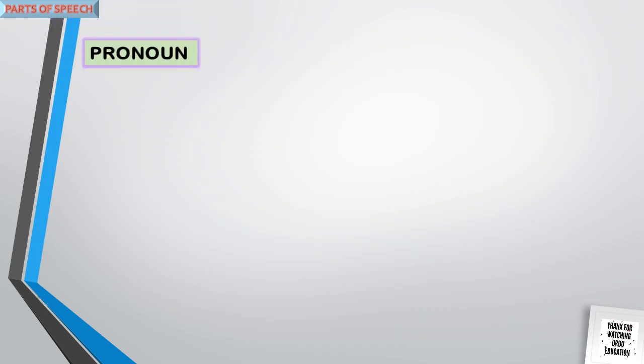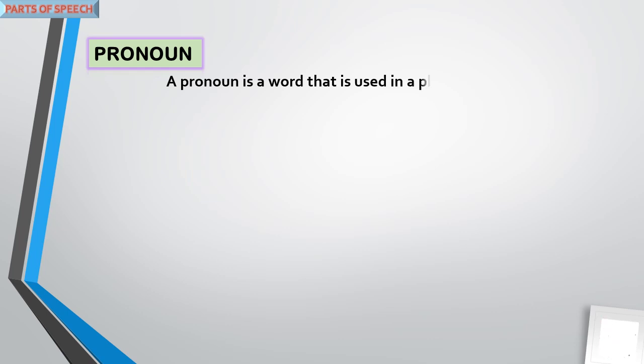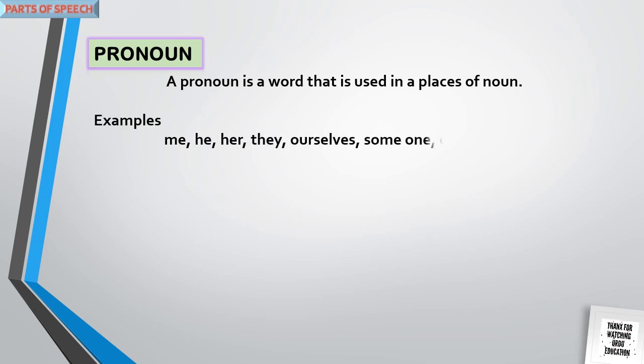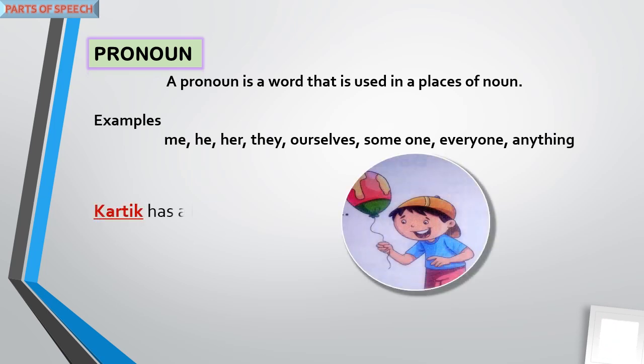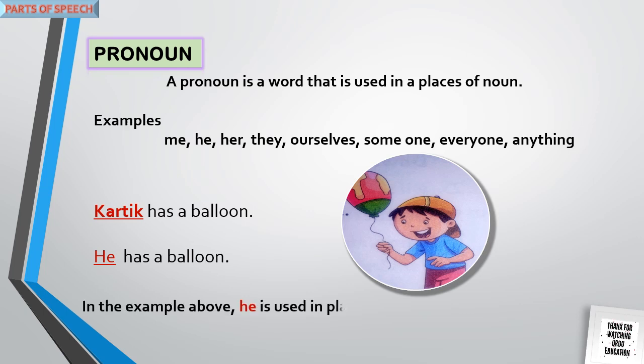Pronoun. A pronoun is a word that is used in place of a noun. Example: me, he, her, they, ourself, someone, everyone, anything. Karthik has a balloon. He has a balloon. In the example above, he is used in place of Karthik. This word is a pronoun.